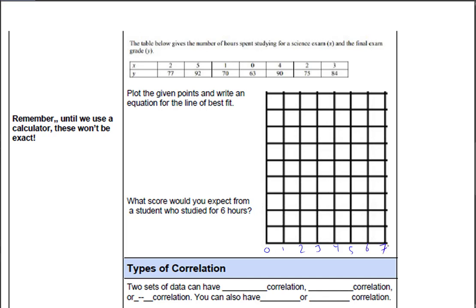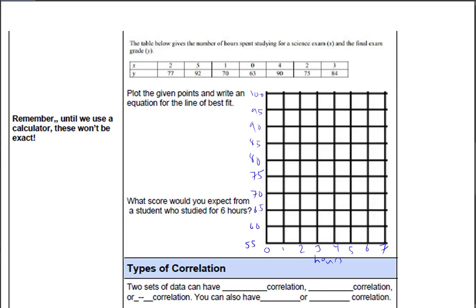This is the number of hours the guy studied. He could either study 1 through 7 hours, or none at all. And I'm going to make 55 my lowest value on this side, because all our data seems to be above 55 here. So 55, 65, 70, 75, 80, 85, 90, 95, and 100.